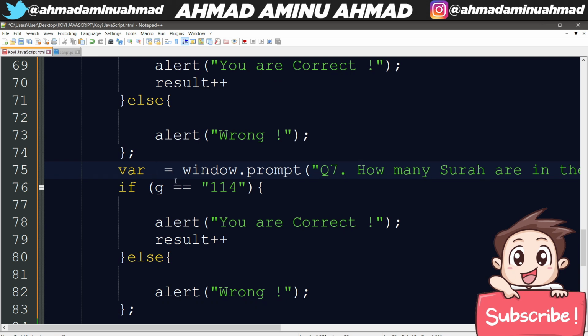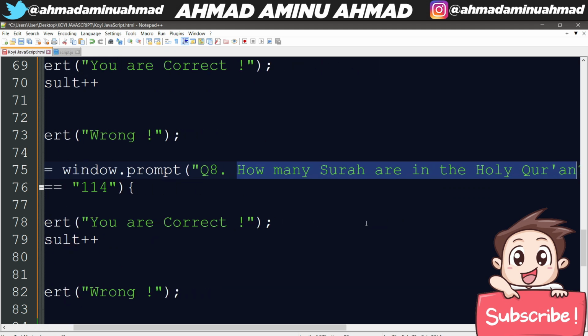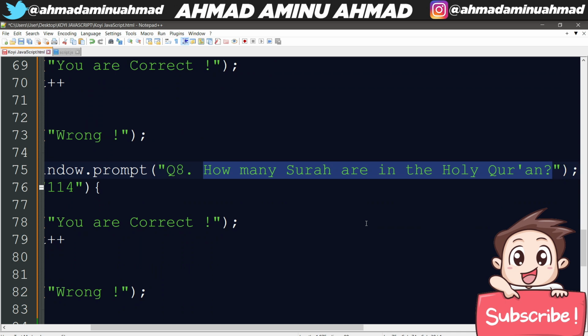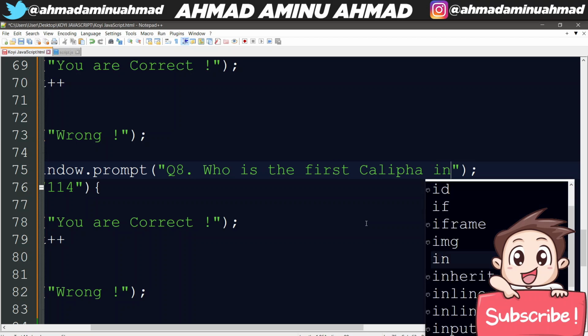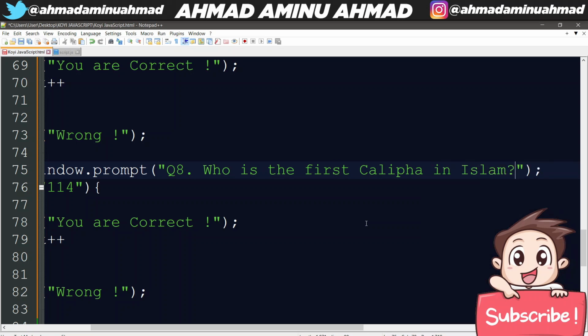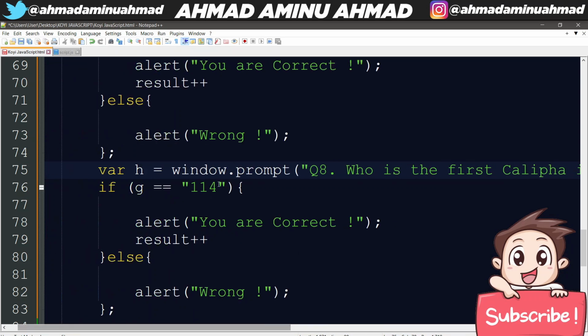Then GH. So we are at H, number 8. Like I said, I'm going to create 10 questions. Don't worry. So I'm going to say, who is the first Khalifa in Islam? So for H, the answer is going to be Sayyidina Abu Bakr.